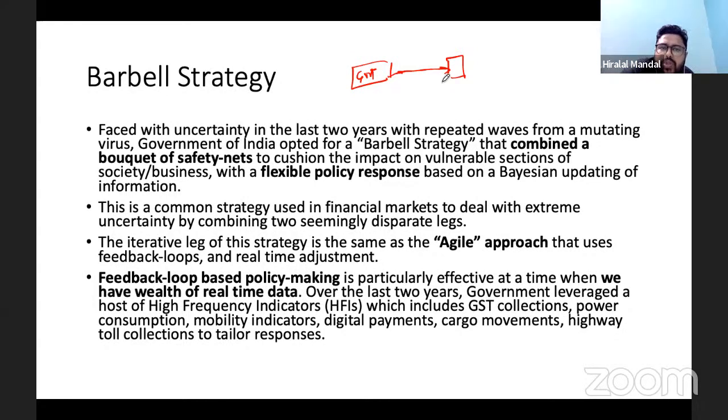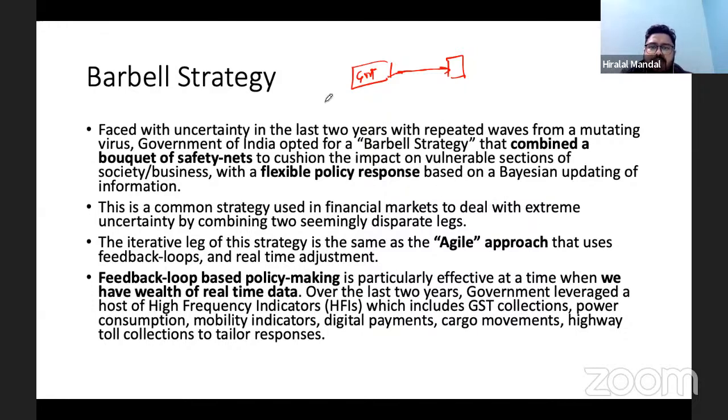If you look at the vulnerable in the economy, it was the daily wage laborers, the lower middle class, and the micro, small and medium enterprises. So the government announced various policy measures so that they can cushion the impact.